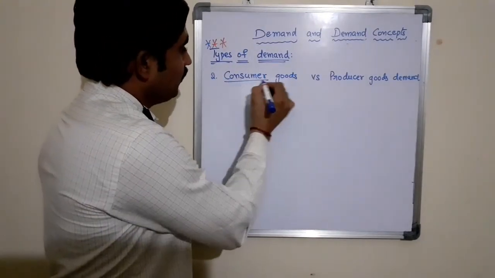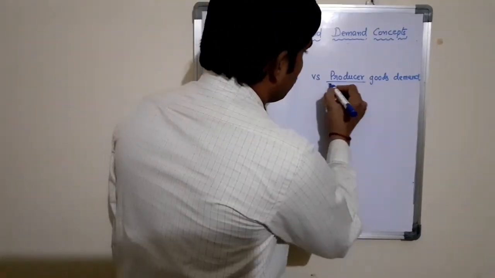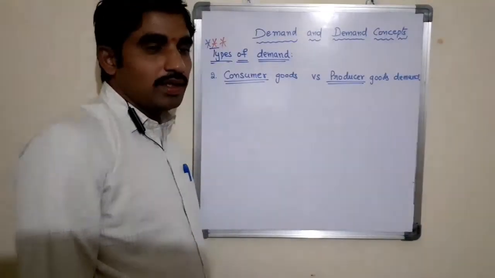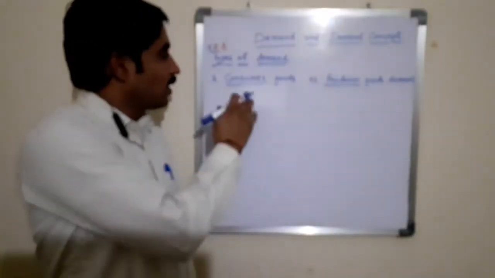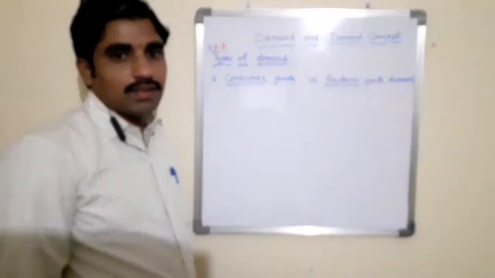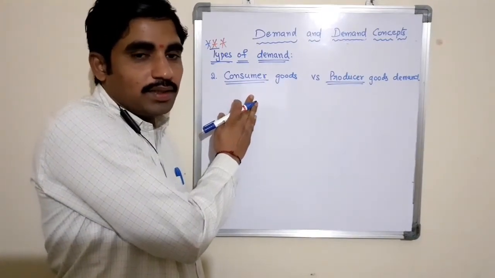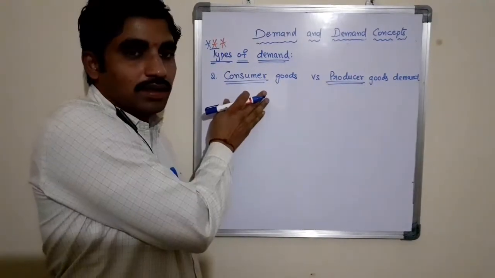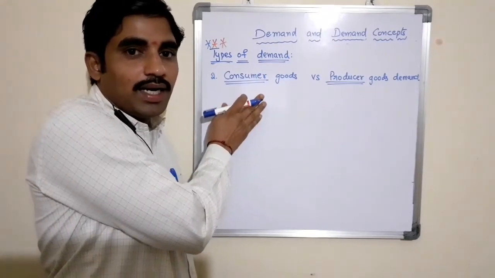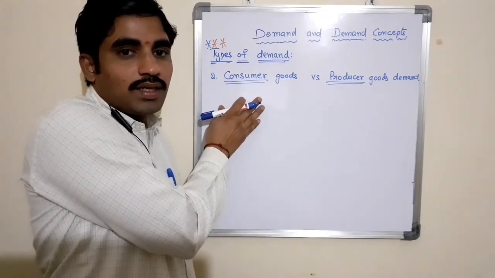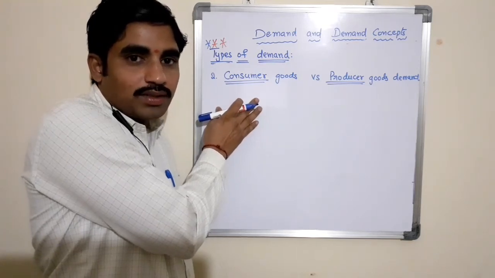Here, first we need to understand who is consumer and who is producer. Consumer is the ultimate customer who is consuming the final product. I am repeating, consumer is the ultimate or final customer who is consuming the final product.